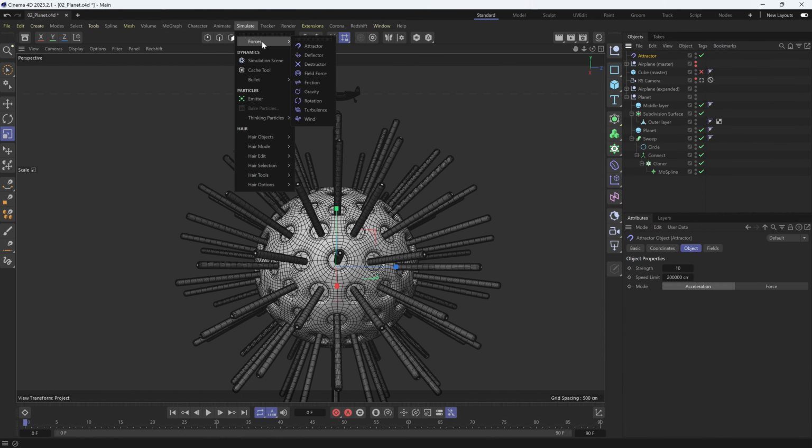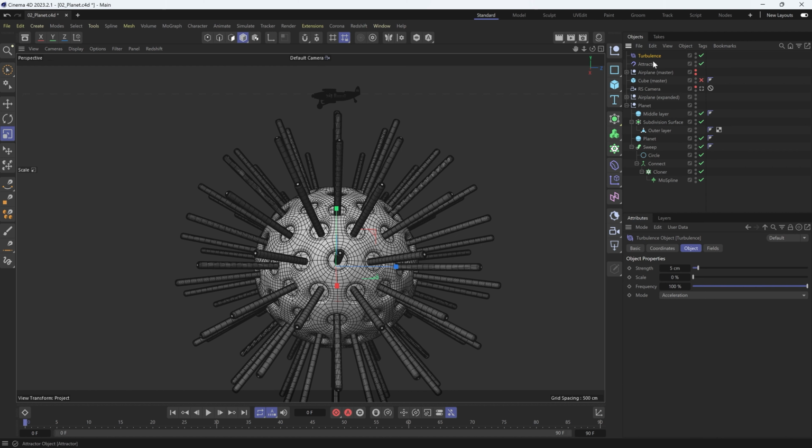Add Attractor and Turbulence forces to the scene. For now, turn off the Attractor force and focus on the Turbulence force. Adjust the strands, scale and frequency properties to find the right balance for your scene.